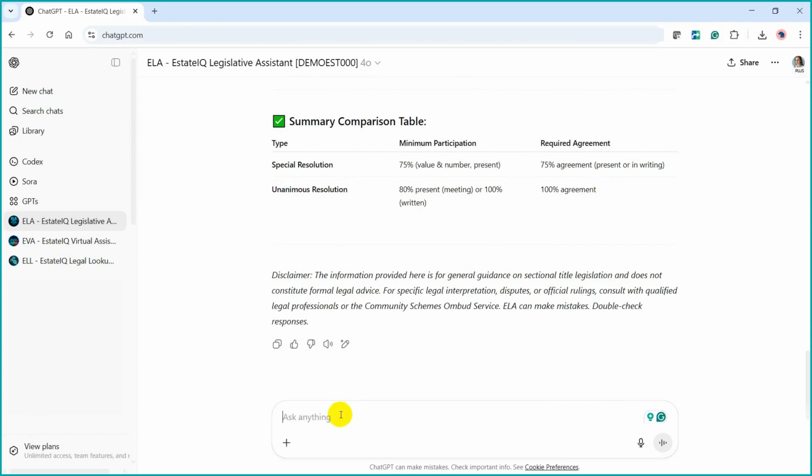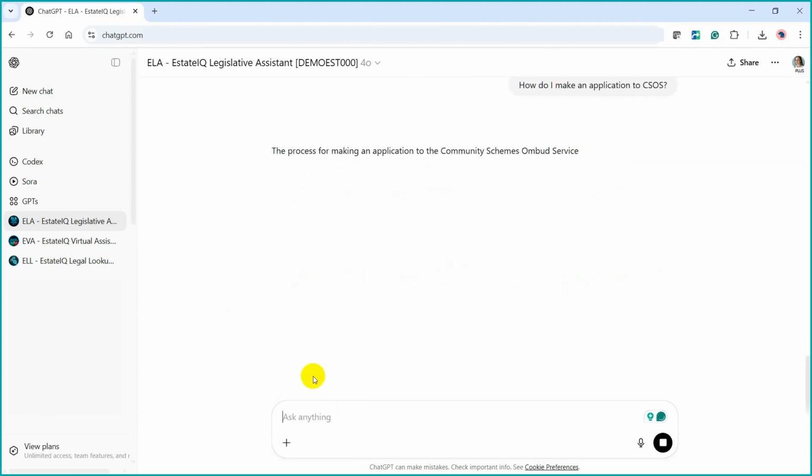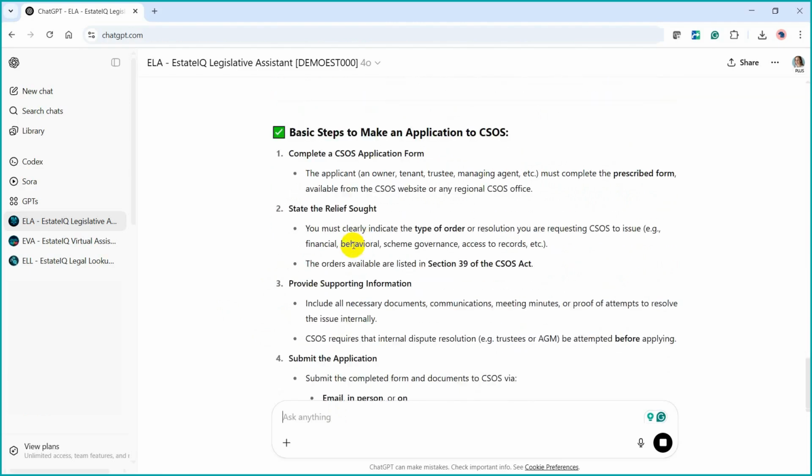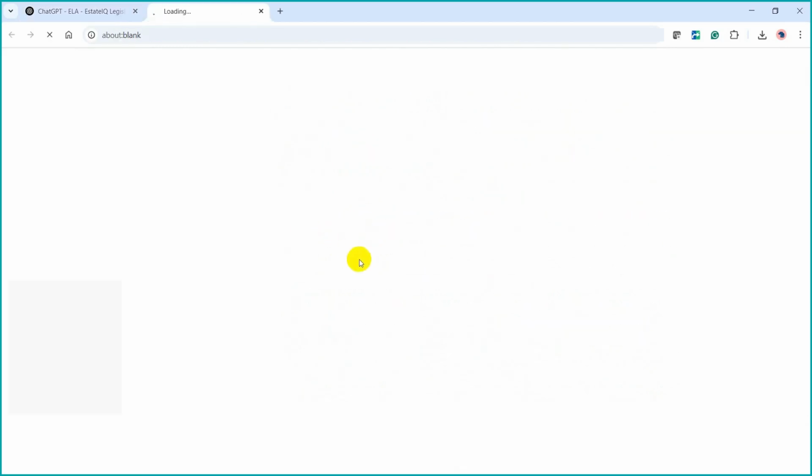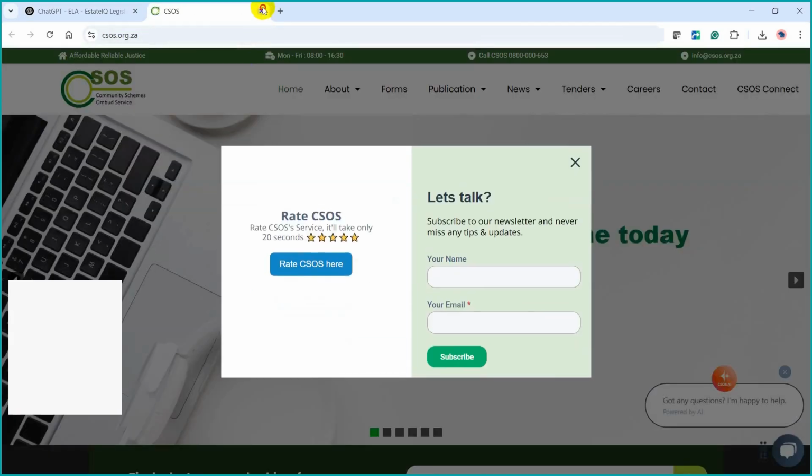Now, for some practical guidance from the CSOS Act. How do I make an application to CSOS? ELA provides step-by-step guidance based on Section 38 and includes a reference to Section 39.